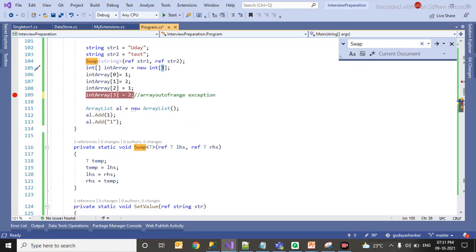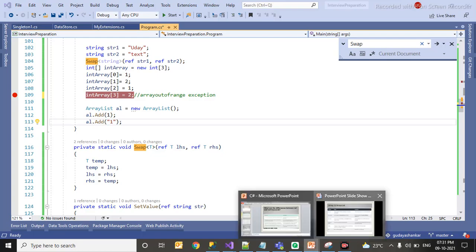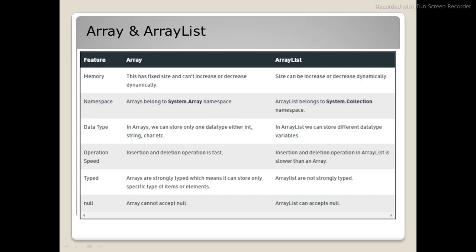When it comes to array list, I have created a new array list, a1.add 1. So I am adding an integer here, I am adding a string here. You don't have to worry about type. You can add whatever you want when it comes to array list, and you can give n number of values. You don't have to worry about size here. That is the major difference between array and array list. Array has fixed size and can't increase or decrease dynamically. Size can be increased or decreased dynamically when it comes to array list.